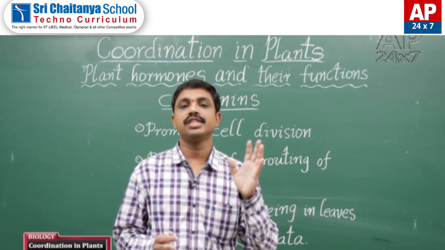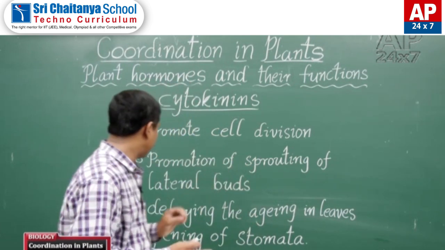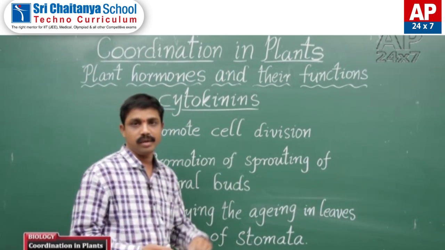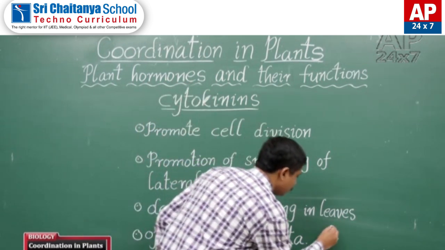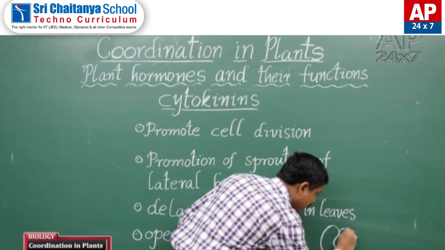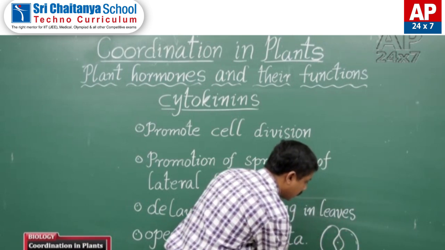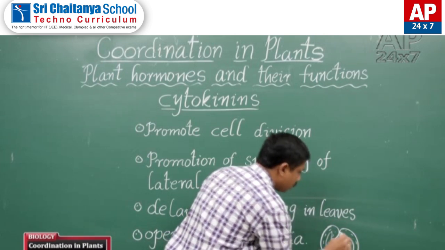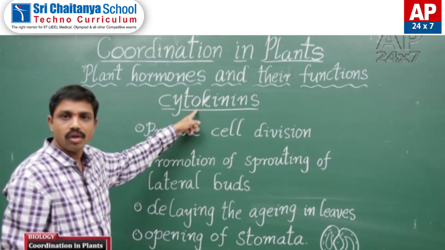Due to the presence of these cytokinins, the leafy vegetables stay fresh, delaying the aging in leaves, and the stomata open. There are two guard cells, and the space between them is the stomatal pore. These are the guard cells. So the stomata open, and the opening of the stomata is caused by the cytokinins.